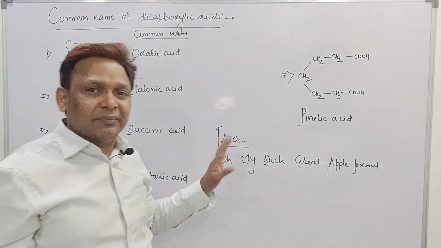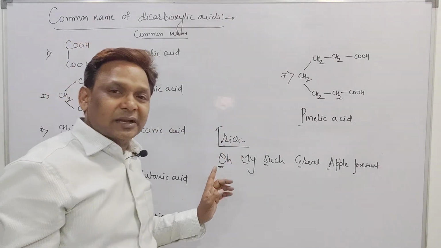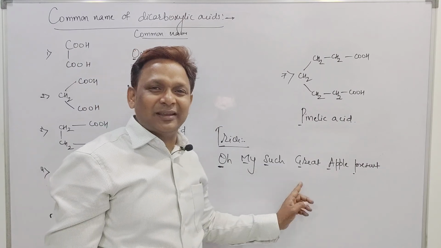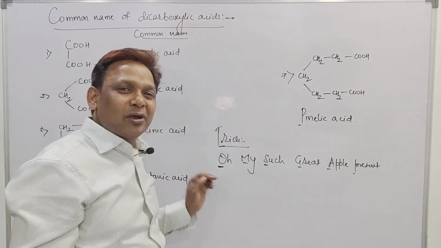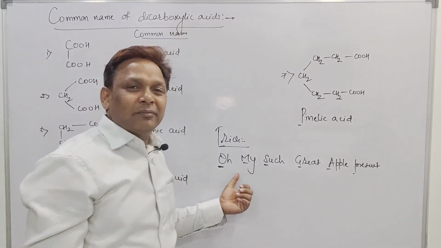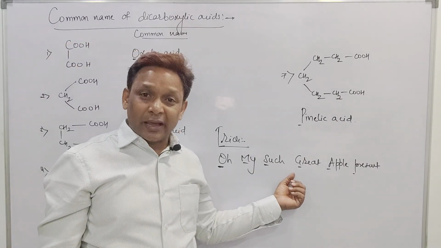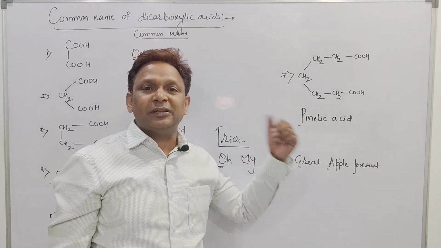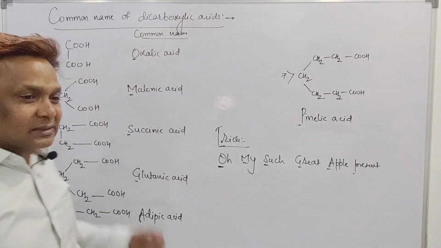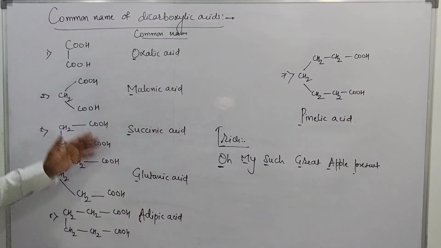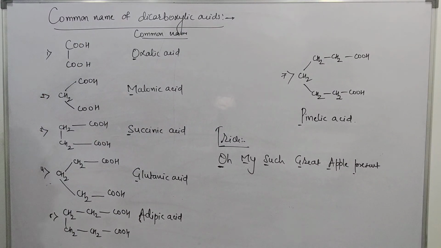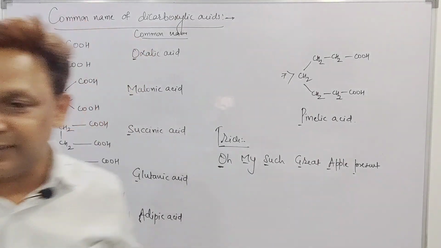And to remember the names, this is the statement to remember. What is that? Oh my, such great apple present. O stands for oxalic, M stands for malonic, S stands for succinic, G stands for glutaric, A stands for adipic, and P stands for phenylic. Check it, beta. These are the common names of these acids called dicarboxylic acids. Is it clear, beta? Chalo, take a screenshot of this one.